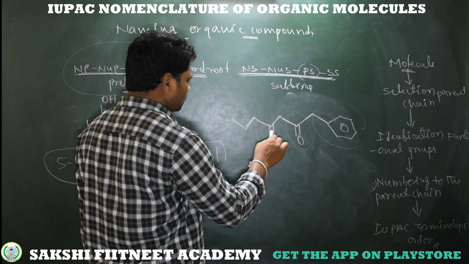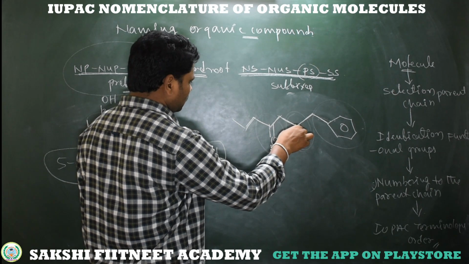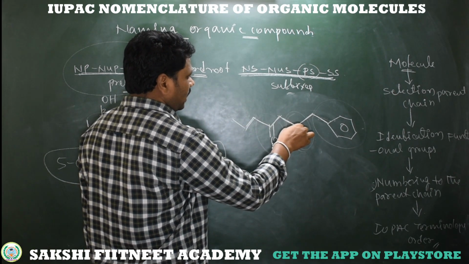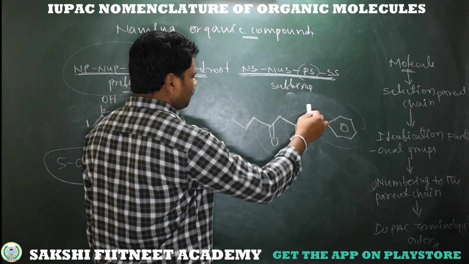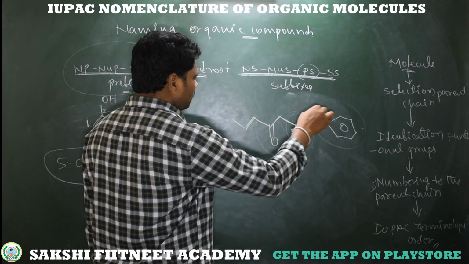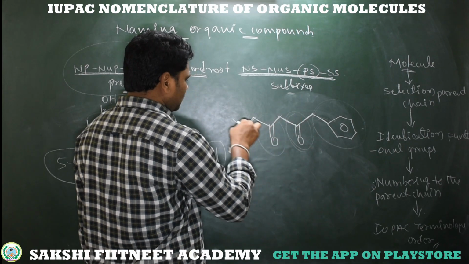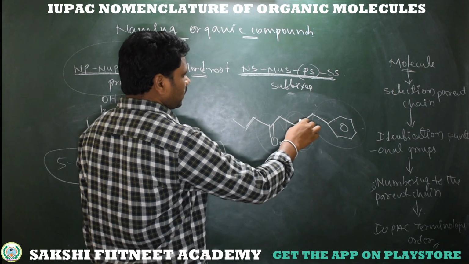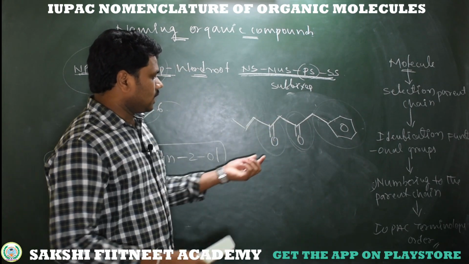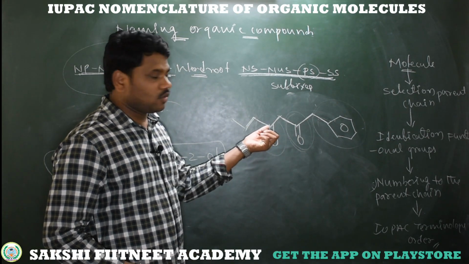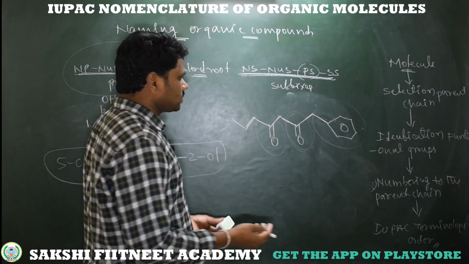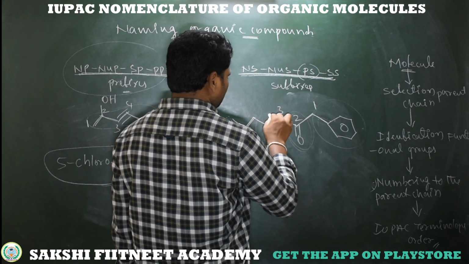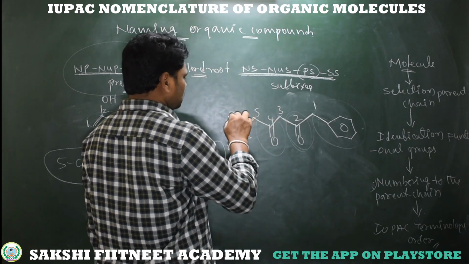Now coming to numbering the parent chain. From the left, the ketones get the fourth and sixth positions, and the phenyl becomes 7. If I take numbering from right to left, 1, 2, 3, 4, 5, 6, 7, I get the phenyl substituent at the first position, a ketone at the second, and the next ketone at the fourth. So from the right side I am getting the least locant rule.